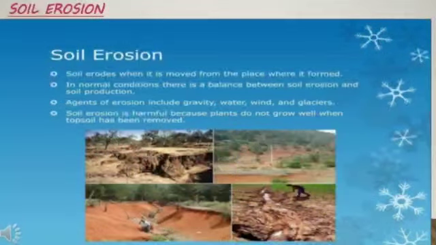Next topic, soil erosion. What is soil erosion? When soil gets washed away by natural or human activities, we can say soil erodes when it is moved from the place where it formed. In natural conditions, there is a balance between soil erosion and soil production. Some agents of erosion include gravity, water, wind and glaciers. Soil erosion is harmful because plants do not grow well when topsoil has been removed.